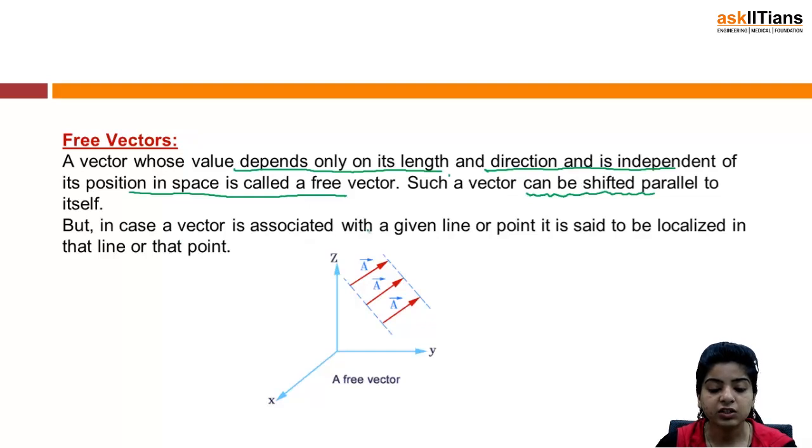But in case a vector is associated with a given line or point, it is said to be localized in that line or that point. This is also obvious that if we are given that a vector is associated with a particular line or maybe a particular point, then that vector is said to be localized in that particular line or point. So this is the figure, you can see it. This is a free vector. Obviously it depends on its length and direction, but see this, if I shift this vector parallel to itself anywhere in the space, then we can do so because it is independent of its position in space. So this is a free vector.